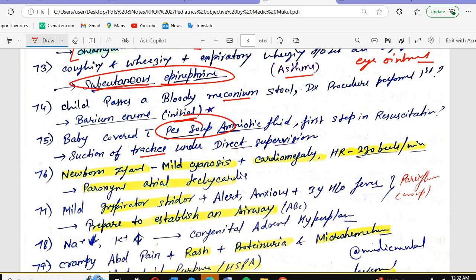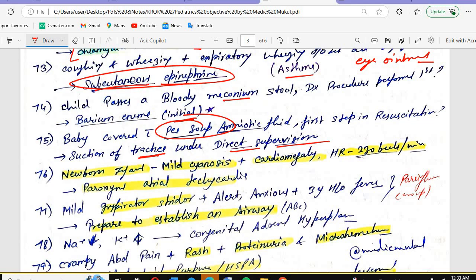So what do you have to do? You have to suction the trachea under direct supervision, because it can lead to fetal hypoxia or asphyxia, and there is a risk of meconium aspiration syndrome that will lead to respiratory distress, pneumonitis, or airway obstruction. So the best thing is immediate neonatal suctioning or resuscitative support if the baby is not vigorous at birth. This is the first step.